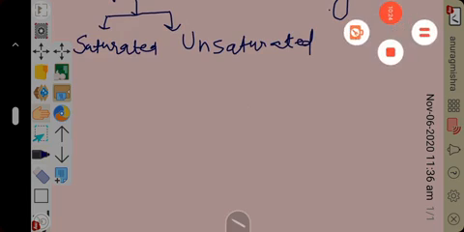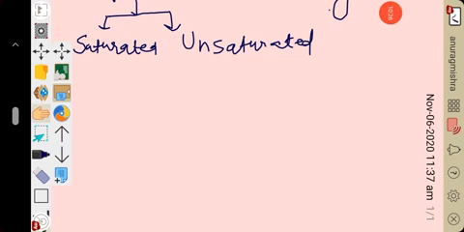Saturated hydrocarbon means in between the carbon atoms only single bonds will be present, and unsaturated hydrocarbon means in between the carbon atoms double or triple bonds will be present. Right? So this is the classification of aliphatic hydrocarbon.